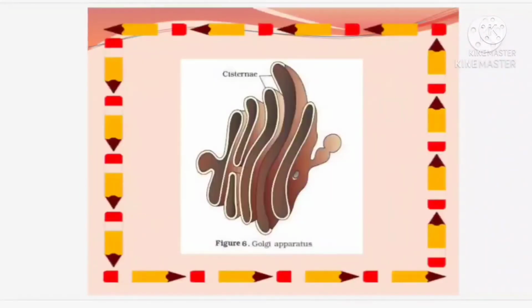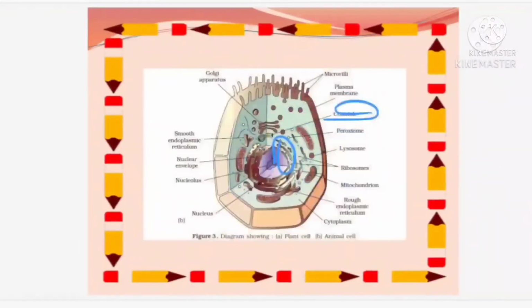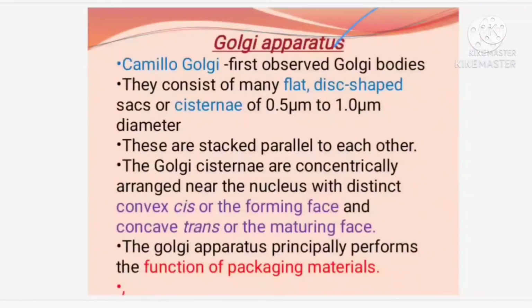It looks like this, right? In the plant cell or animal cell, if you want to see the Golgi apparatus, you can find it here. The Golgi apparatus was first discovered by Camillo Golgi. He was the first who observed Golgi bodies, okay.